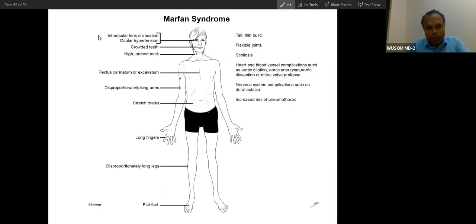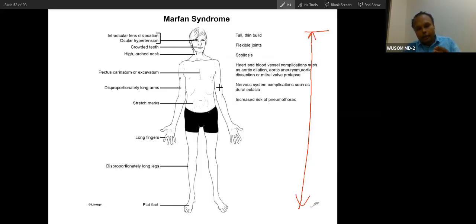You can see this type of presentation: long stature. The patient will be long, lanky, and very thin. The muscle will also not be very well developed. Muscle will be atrophic, very thin muscle, thin limbs, thin hands in such patients, and muscle pain can also be there. So the musculoskeletal system, bone and muscle, is involved, and then the cardiovascular system. Two systems are involved in such conditions. You can see long fingers, chest deformity, so musculoskeletal and cardiovascular problems.